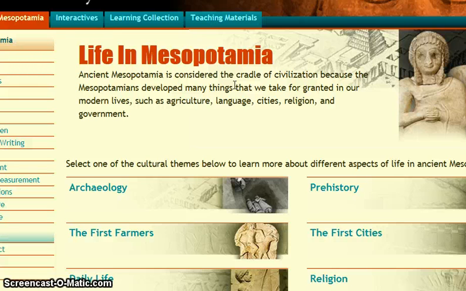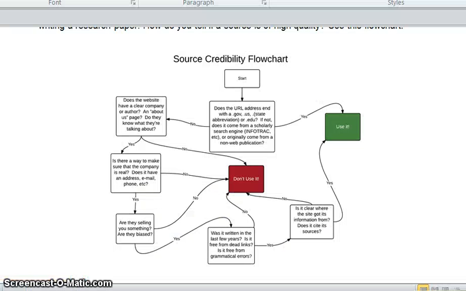So I know, University of Chicago, that's pretty good. And if we go to the flowchart, it says, does the address end with .gov, .us, or .edu? Yes, in this case it definitely does. So at that point, yep, we are going to use it. That's exactly what we want to do.